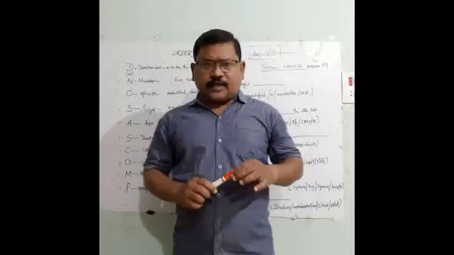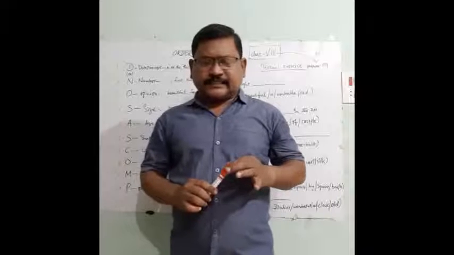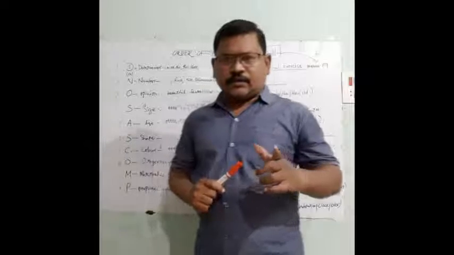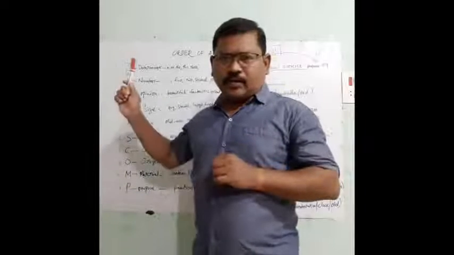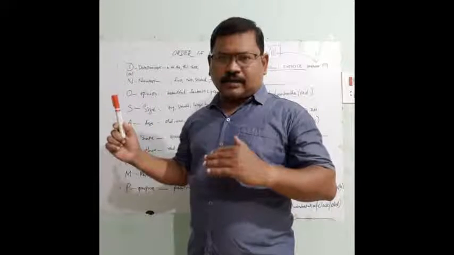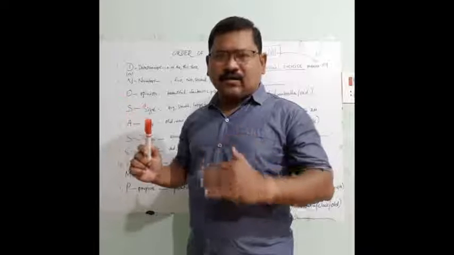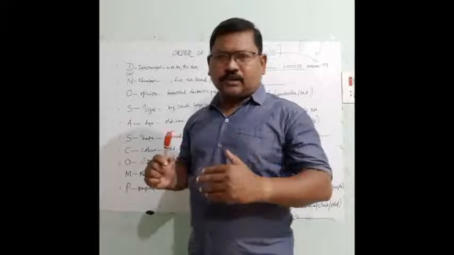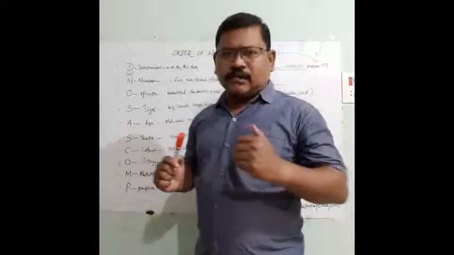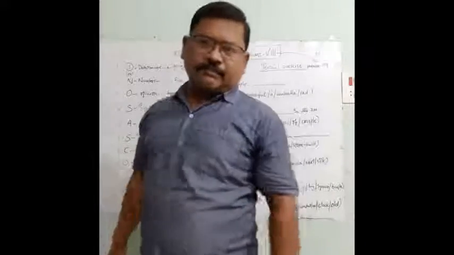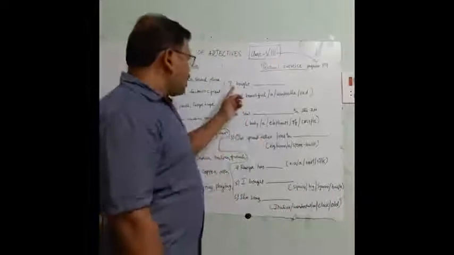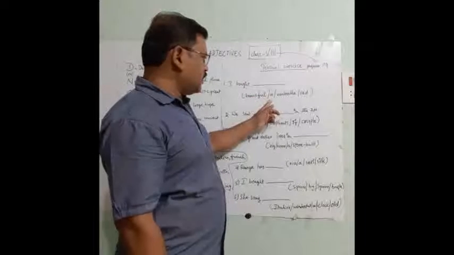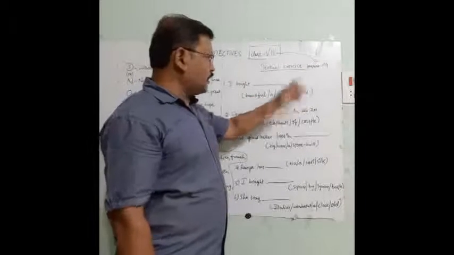Yes, students, now we practice textual sentences regarding order of adjectives. Before that, we should be thorough with this acronym, DNOSASCOMP. Now we practice the sentences. I bought beautiful a umbrella red.